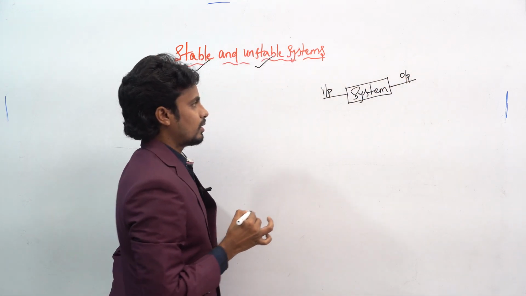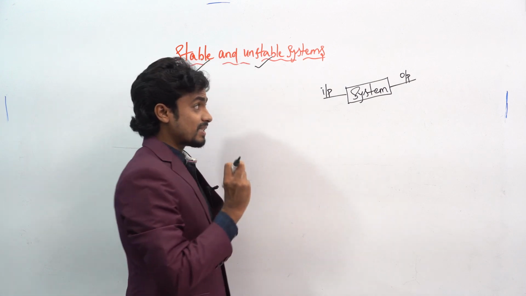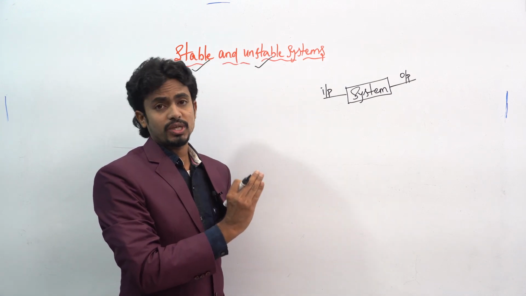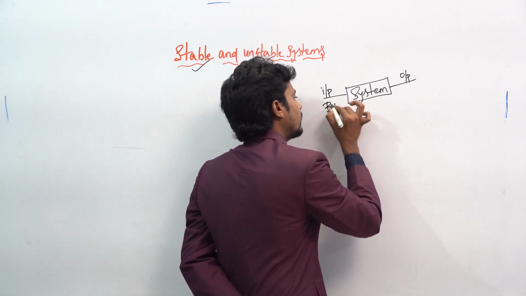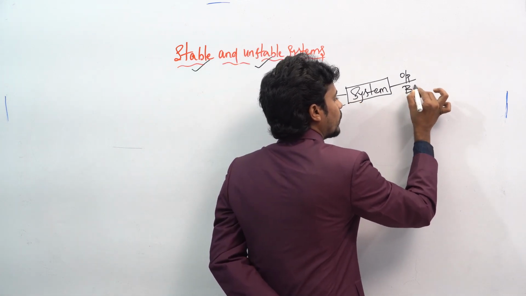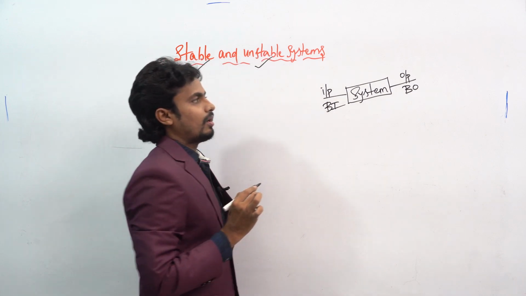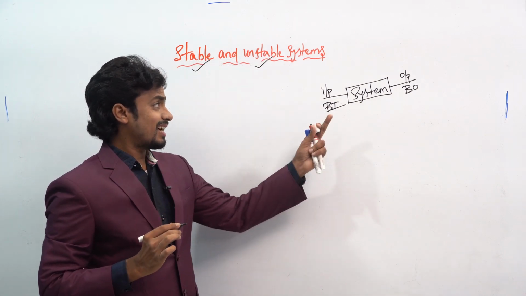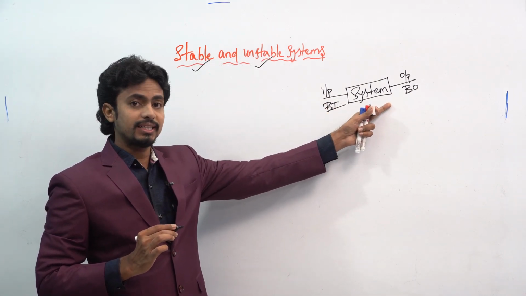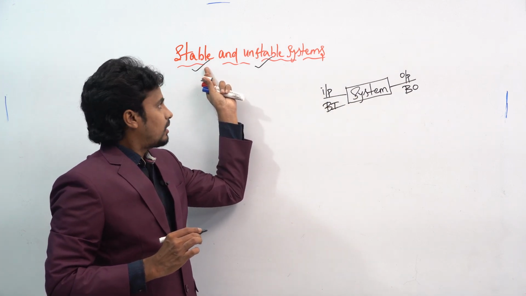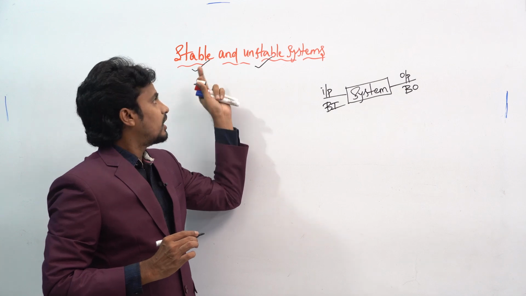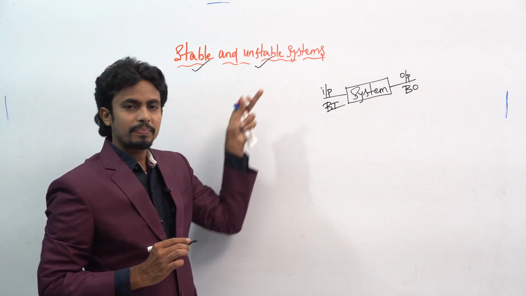Our system must satisfy the bounded input and bounded output condition. This is the bounded input and this is the bounded output. Whenever it satisfies this BIBO condition, that system is said to be a stable system. Otherwise, it will be an unstable system.